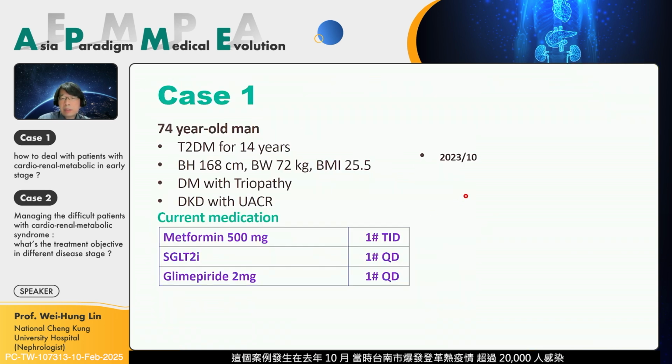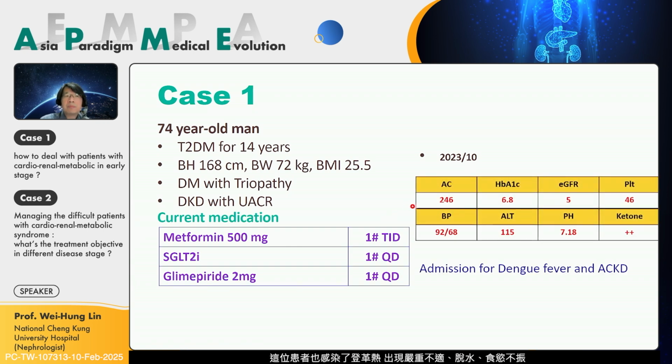The story developed last year about October, because Tainan City had a dengue fever pandemic. More than 20,000 citizens got dengue fever at that time. So this patient got dengue fever and got sick, dehydrated, with very poor appetite, almost bedridden at home and totally resting. One week later, his family found him with conscious disturbance and very weak, so they sent him to our emergency department.